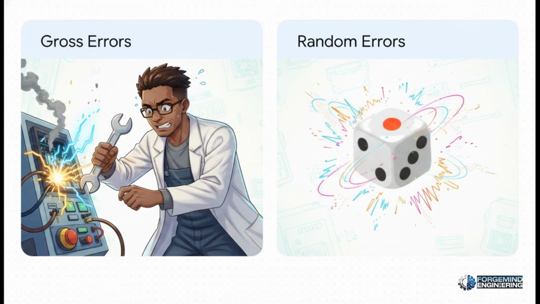But on the right side, we have random errors. These are the unavoidable small fluctuations in the universe. We're talking tiny temperature shifts, micro vibrations. These are literal forces of nature. We can't go firing someone over random errors. Instead, we have to tame them using mathematics.